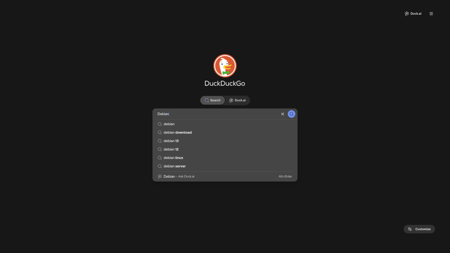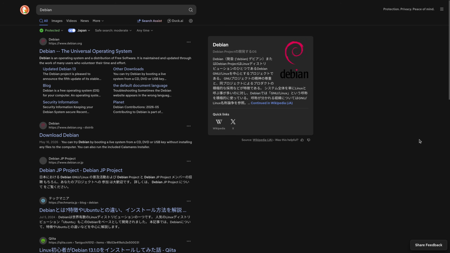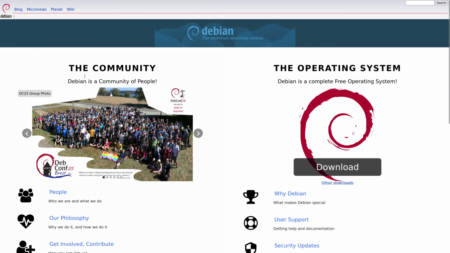We search for Debian, we open the website, and there's no cookies notice here and a big clear download button on the front page. We're off to a great start, and even better, when we actually click the download button, it just downloads the distro for us. There's no need to go to another download page, which wouldn't be a bad thing for any other distro that has a separate download page, but it is just a nice little optimization.